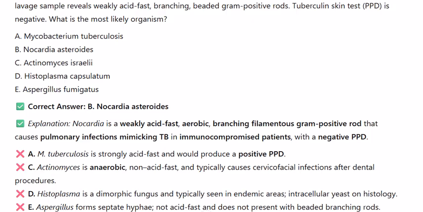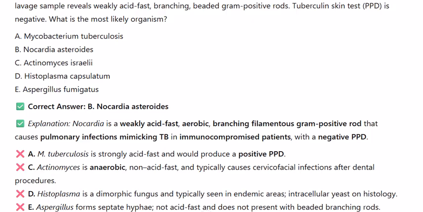C. Actinomyces is anaerobic, non-acid-fast, and typically causes cervicofacial infections after dental procedures. D. Histoplasma is a dimorphic fungus and typically seen in endemic areas. Intracellular yeast on histology. E. Aspergillus forms septate hypha, not acid-fast, and does not present with beaded branching rods.